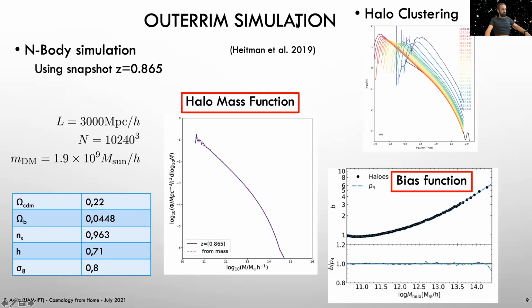The OuterRim simulation is a very large simulation with 3 Gpc/h per side and a trillion particles with a mass resolution of 2×10⁹ solar masses. We are using a snapshot close to the effective redshift of the emission-line galaxies sample. And we will be measuring the halo mass function, so how many halos we have per mass bin, and how these halos cluster as a function of mass.